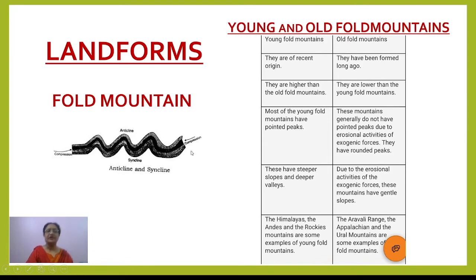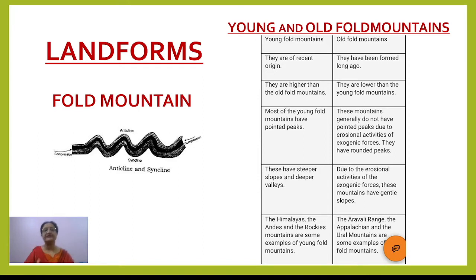Now these fold mountains can be classified into two types according to the age of their formation, young fold mountains and old fold mountains.